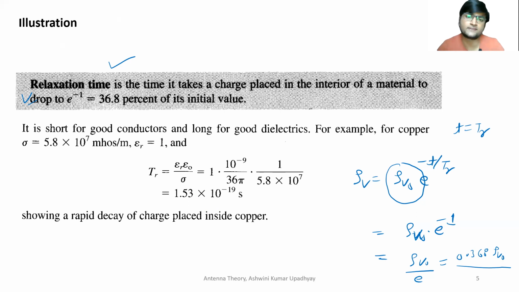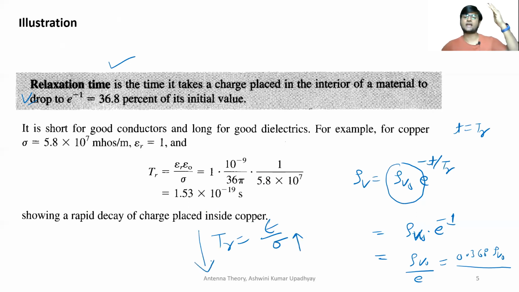And we have already discussed that for very good conductors, this relaxation time is very less. Obviously, what was the value of this tr? tr was basically epsilon upon sigma. And for a very good conductor, this sigma is going to be very high. So your relaxation time is going to be very less.